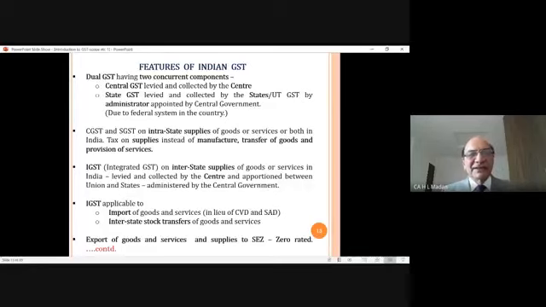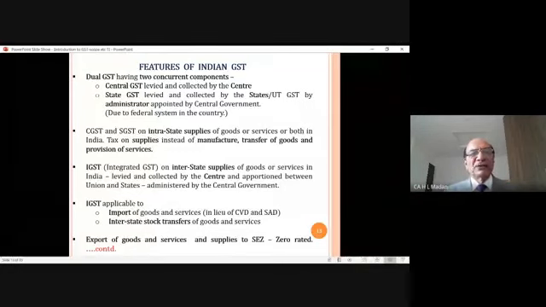Look, whatever transaction will be there between the two states, it will be treated as IGST, interstate transaction, and IGST will be levied on that. Now, you say, I have not sold the goods locally. I have also not sold the goods interstate. I have not imported the goods, and I have not stock transferred the goods. There can be another situation in which I am exporting the goods or services outside India.